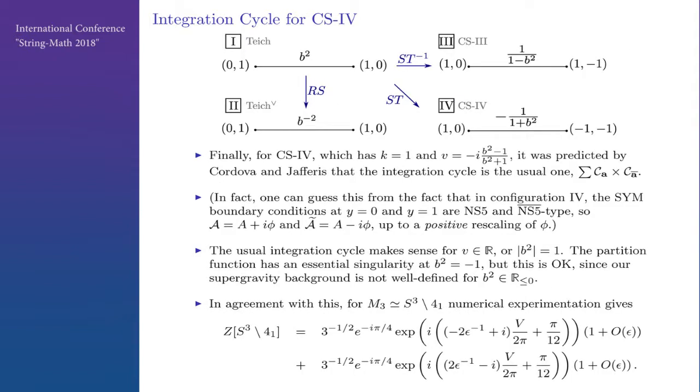Now, the integration cycle for the Cordova-Jafferis theory was predicted in their paper to be the usual one. And in fact, one can also guess it from this picture because of this minus 1. So this is the usual integration cycle, which makes sense for real V, which is b squared lying on the unit circle. Then the partition function has an essential singularity at b squared equal to minus 1, but that is okay because our supergravity background is not well defined for negative b squared. And numerical experimentation shows that indeed at b squared equal to minus 1, say for this knot, we get this formula, which is the semi-classical expansion.